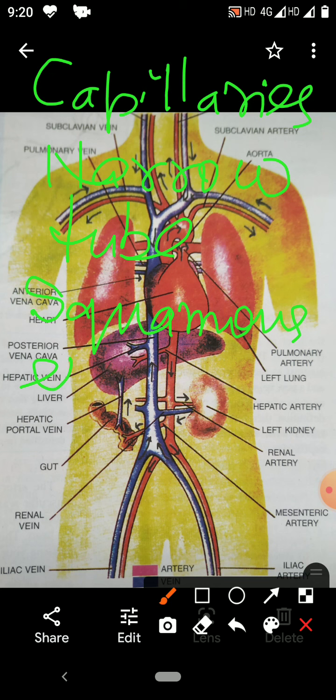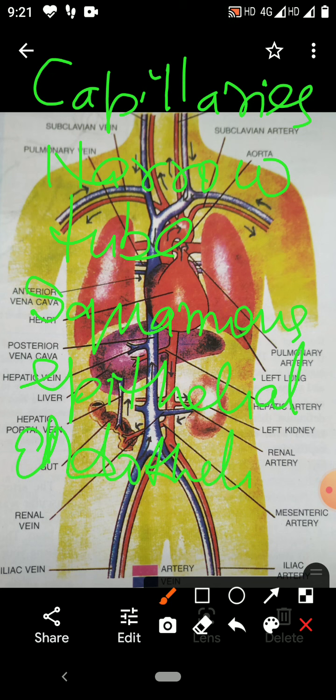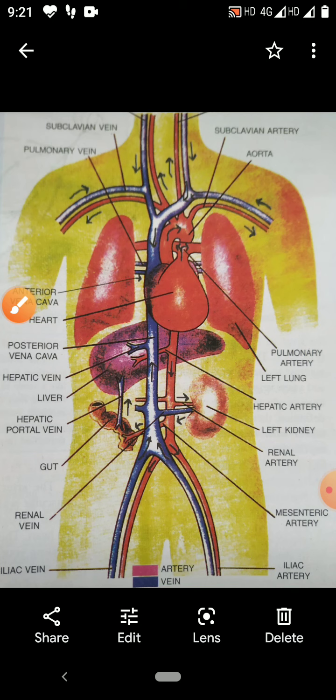It is also known as endothelium. Capillaries have no muscles, and a large number of capillaries are present. Capillaries connect the arteries and veins.